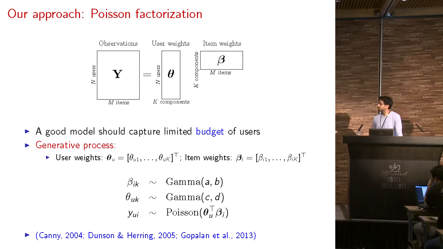And our approach is to use Poisson factorization, which is a probabilistic model of users on items, where YUI, which is the observed rating, is drawn from a Poisson distribution parameterized by the inner product of the latent weights associated with users and items. Now, the only difference from matrix factorization that we just talked about is that these vectors are non-negative. And we also want them to be sparse, so we place gamma priors and set the hyperparameters appropriately.